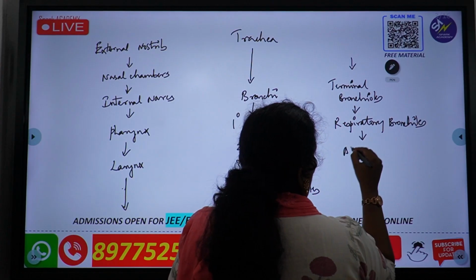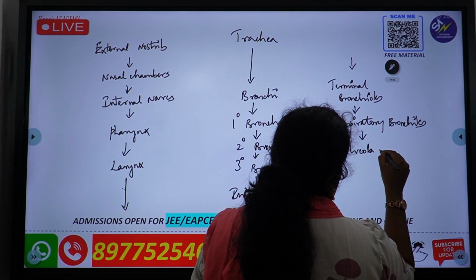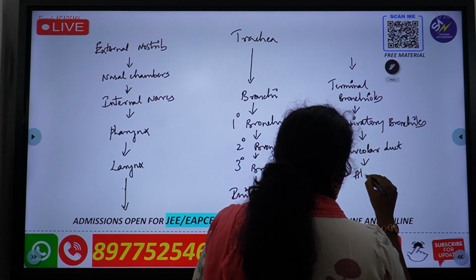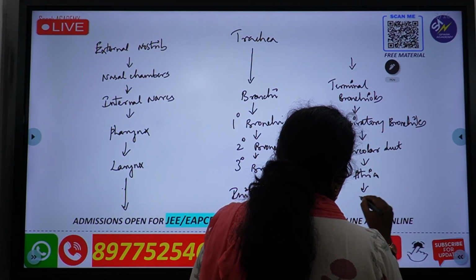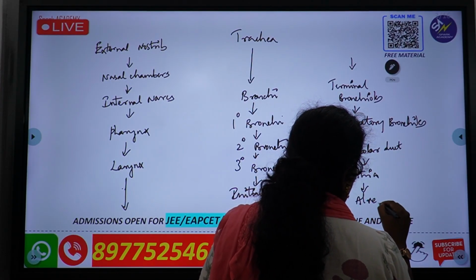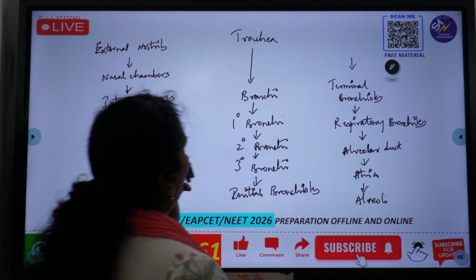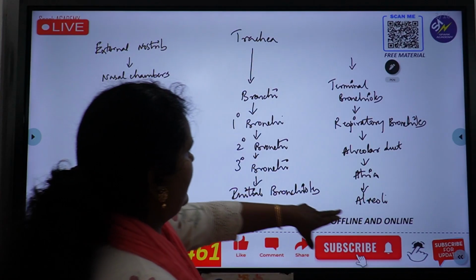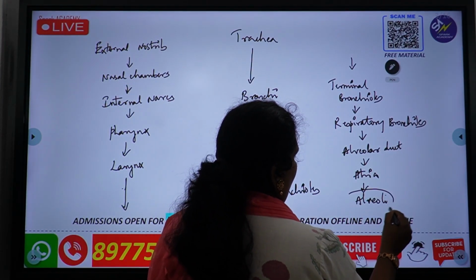Then the alveolar duct, which opens into atria, which opens into alveoli. Everyone, I want you to write this flowchart. It goes like this, and finally the alveoli.